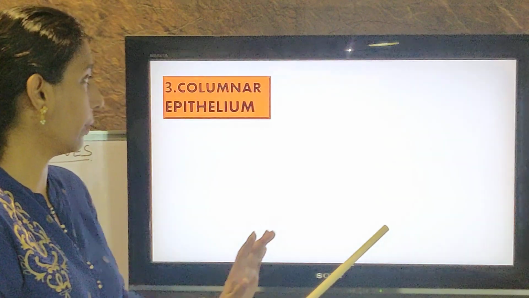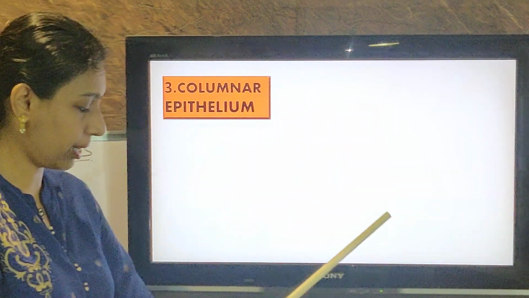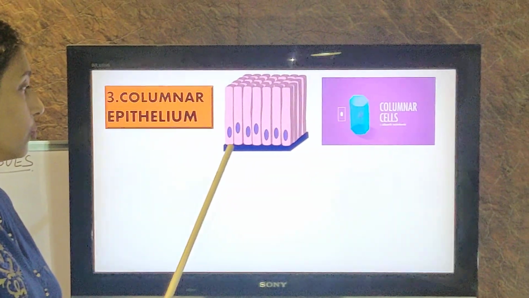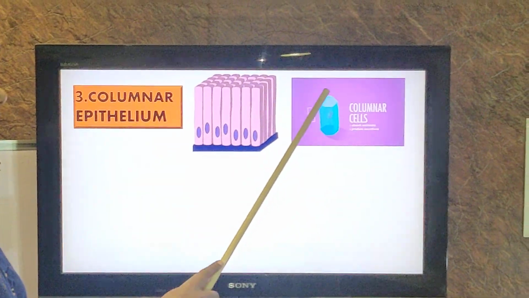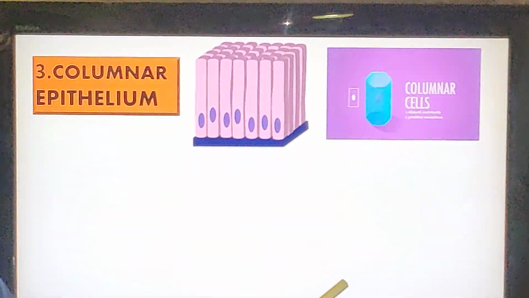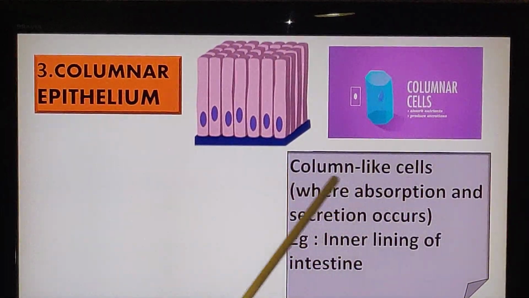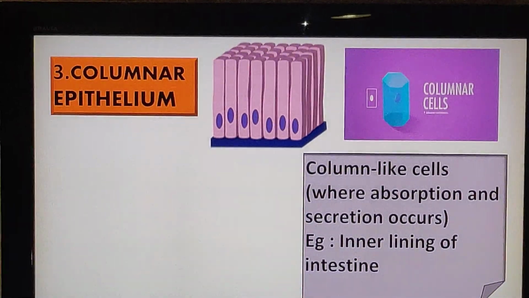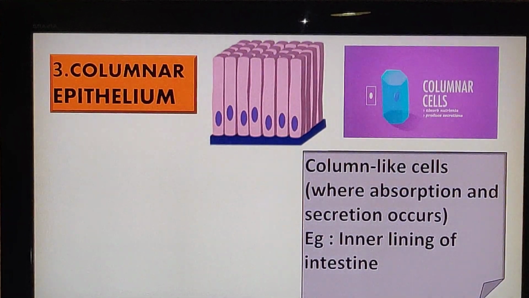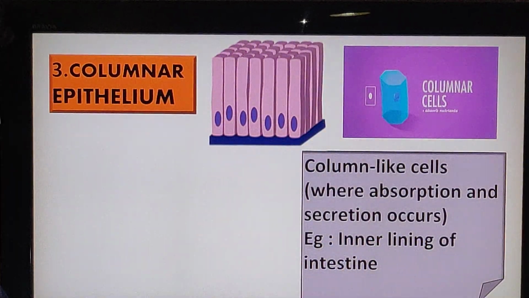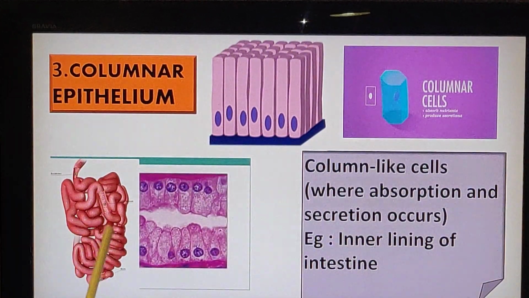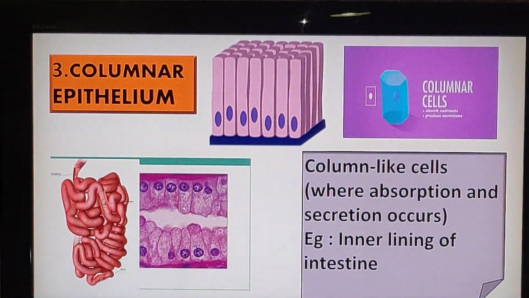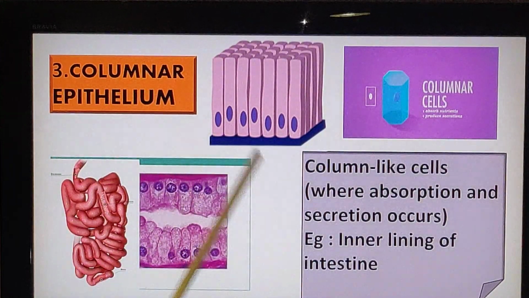Now coming to the next one. Columnar epithelium. From the word you can understand, column-like cells, and the nucleus is at the base. Of course it has a basement membrane here. So column-like cells with the nucleus at the base is a columnar epithelium. It is present in the places where absorption and secretion occur. Can you guess where the absorption is occurring? Of course, it is the small intestine. The inner lining of the small intestine, where the absorption of the nutrients takes place. So there you have the columnar epithelium. Now this is a simple columnar epithelium.